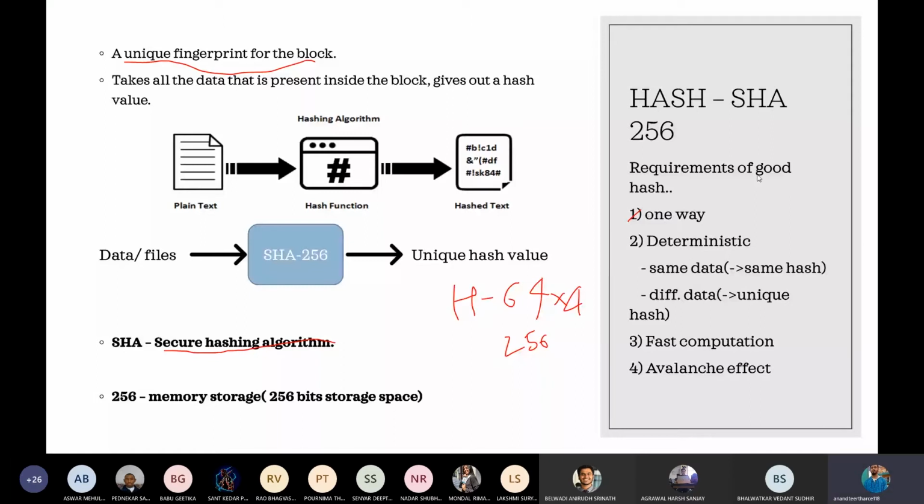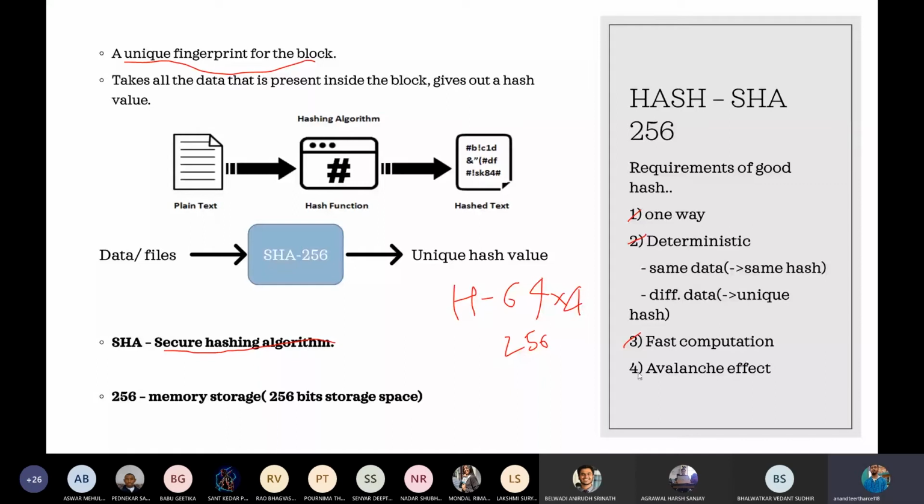Second is deterministic, which means that if you pass the same data again after some time, you should get back the same hash. The hash should not be different every time you put in the same input. You should get the same unique hash. Third is fast computation, which means the hash should be computed from the hashing algorithm very quickly.